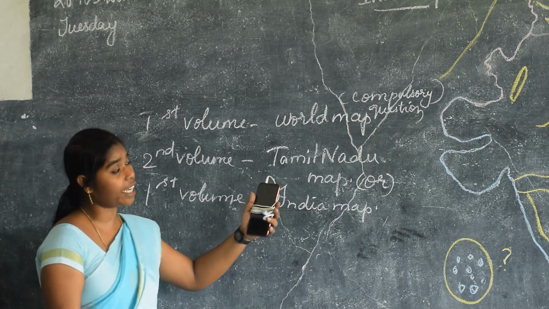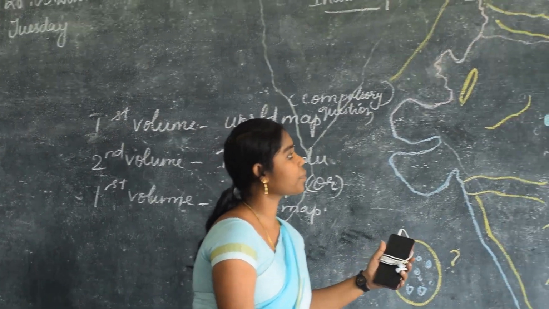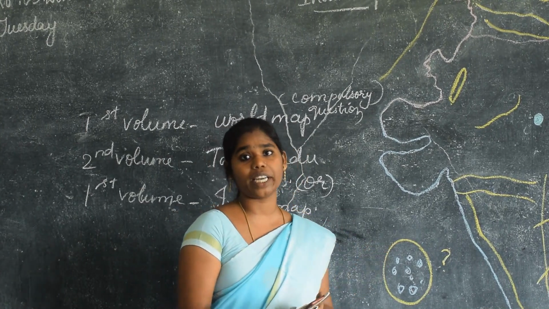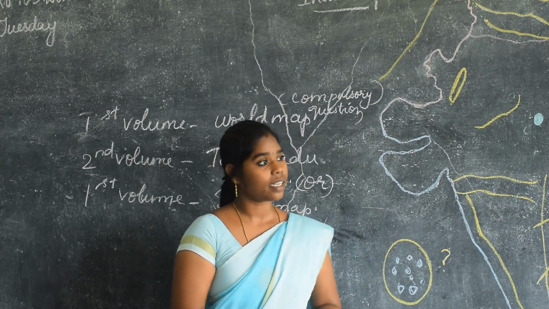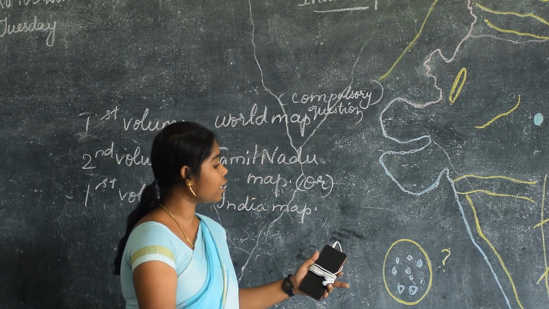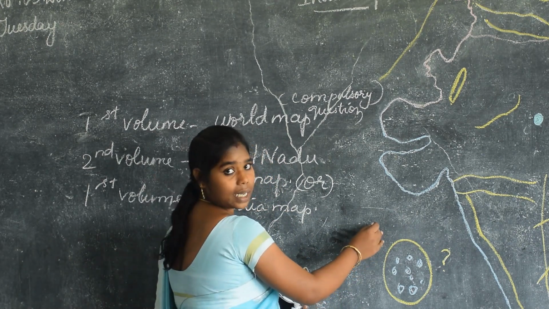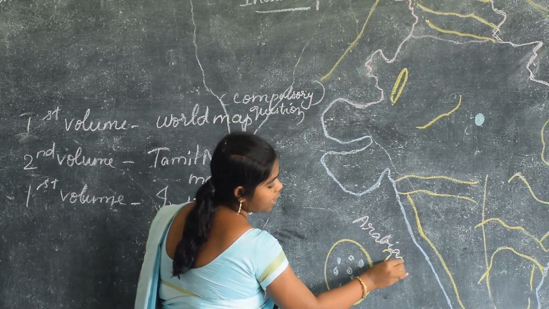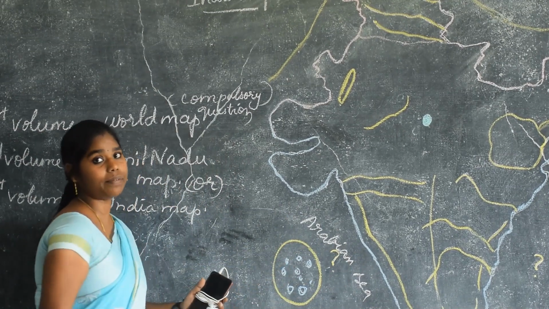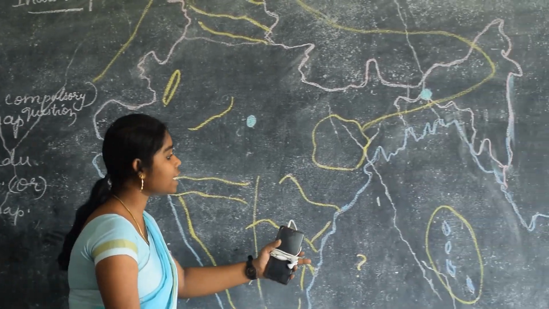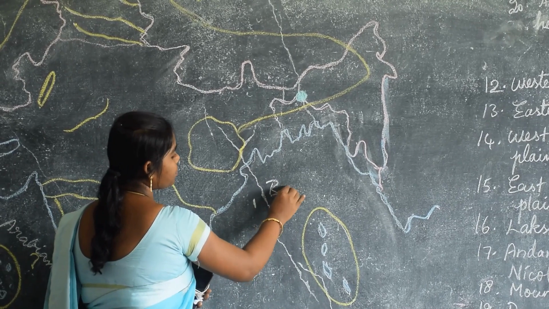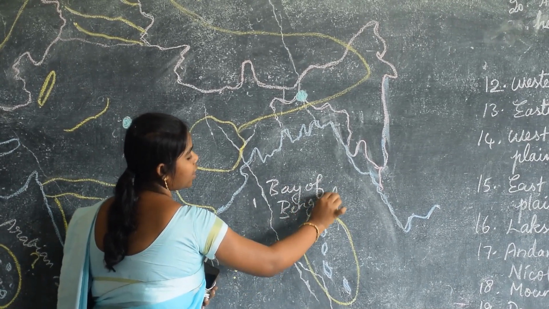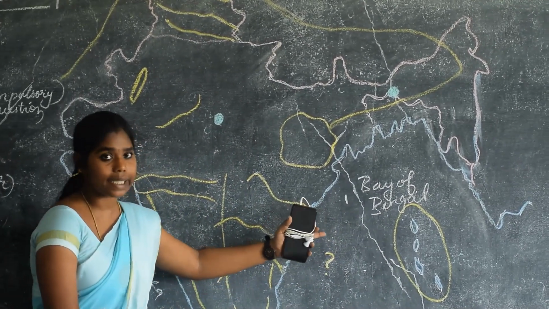Shall we go to the India map now? Yes, see here. What do you know about India? We are living in India. It is our country. It is located in the Asia continent. Yes, there are two seas in India. What are they? Yes, one is the Arabian Sea. See here, this is the Arabian Sea. It is on the west side. Okay. The other sea is what? Yes, that is the Bay of Bengal. It is located on which side? Yes, it is located on the eastern side.